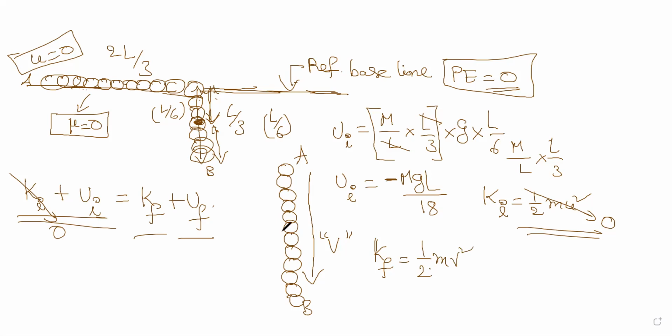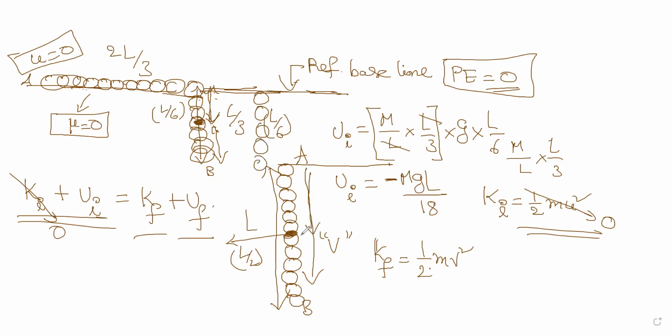How to find the final potential energy? Now the entire length of the chain is coming into the picture. And now the center of mass lies exactly at the center of the chain, that is at a height of L by 2. But what is the reference baseline? The reference baseline is here, so the chain slips off from here. You see this. The reference baseline is from here.